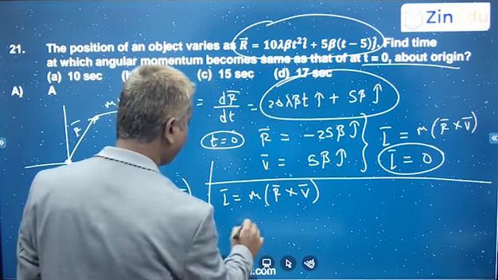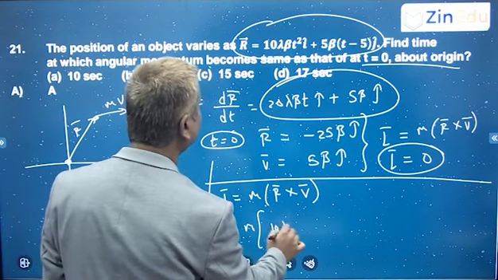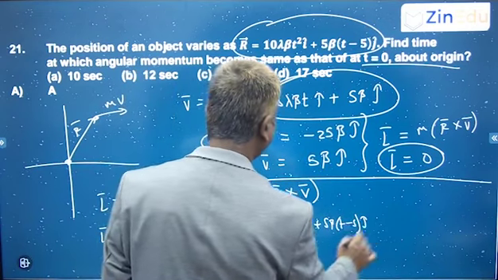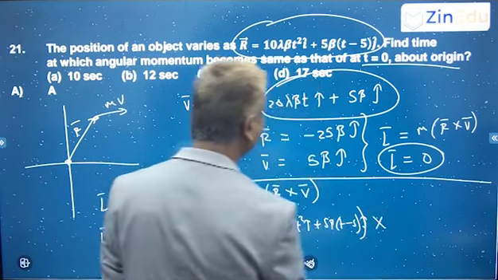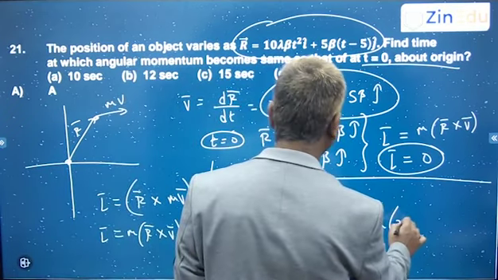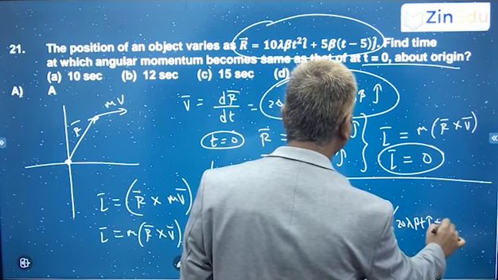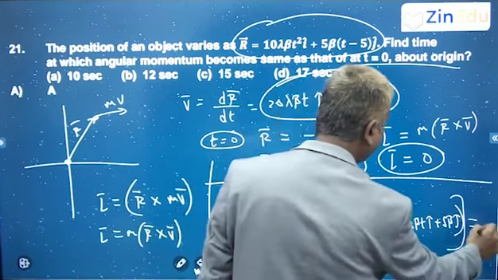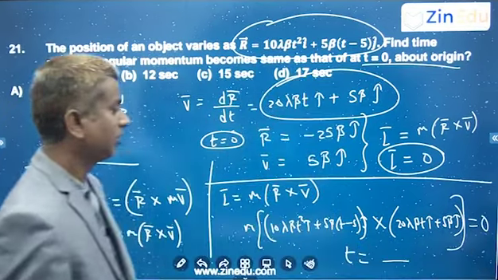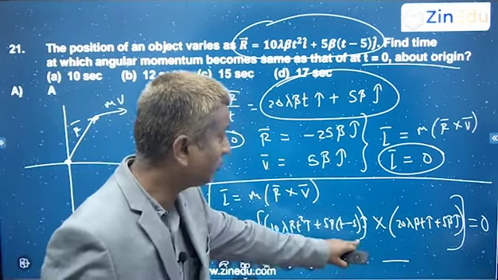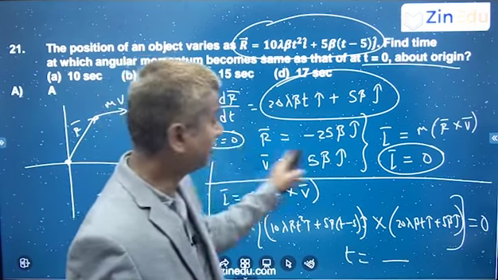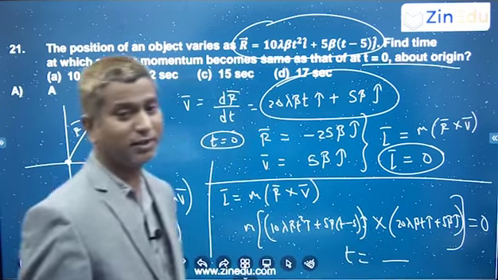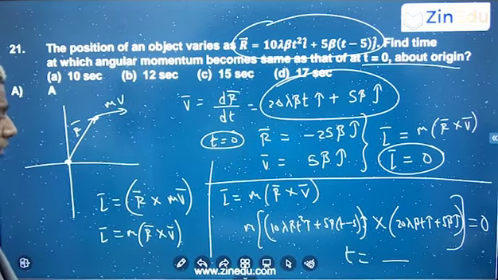That means m into r bar, so 10 lambda beta t square i cap plus 5 beta into t minus 5 j cap. This is one vector, cross another vector v bar, which you can write as 20 lambda beta t i cap plus 5 beta j cap. This cross product has to become 0, so get the value for t. Why am I equating this angular momentum to 0? Because this angular momentum is the same as the initial angular momentum, which I already got as 0. Right? Clear? So do the cross product and solve for t, get the answer.